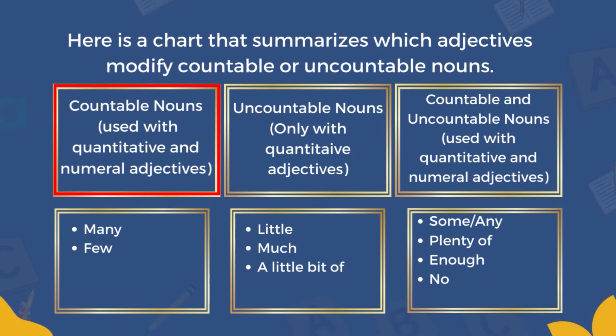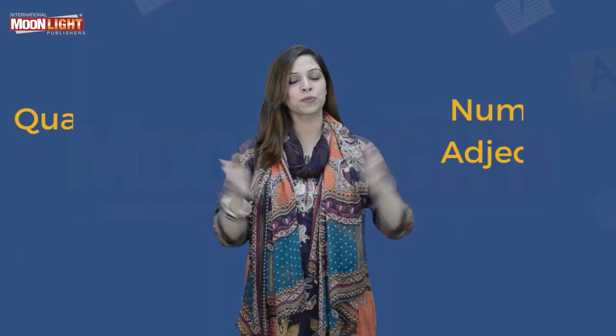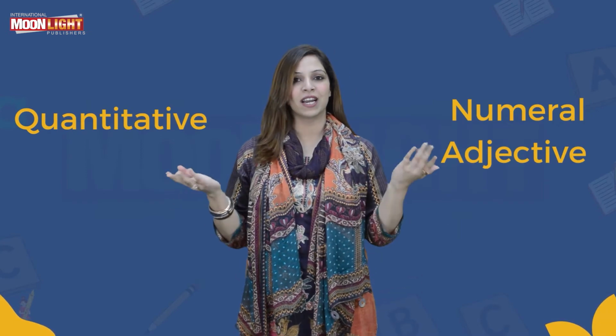Look at this chart. Countable nouns used with quantitative and numeral adjectives like many and few. On the second column you can see uncountable nouns only with quantitative adjectives like little, much, a little bit of. Countable and uncountable nouns used with quantitative and numeral adjectives both: some, any, plenty of, enough, no. Now students, it's time to find out the difference between the quantitative and numeral adjectives.